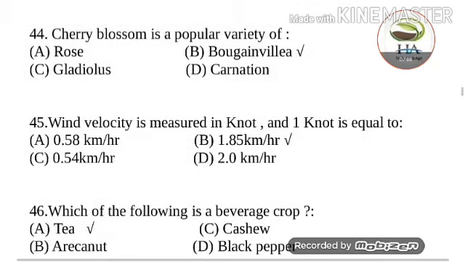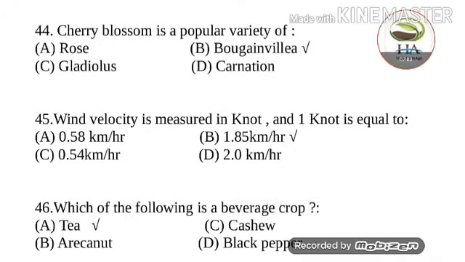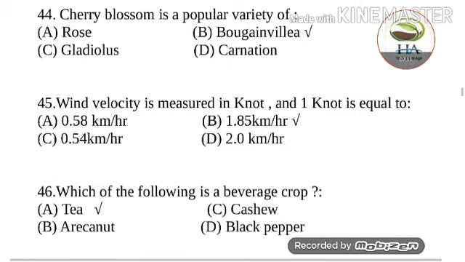Next question is, wind velocity is measured in knots, and 1 knot is equal to, options are 0.58 km per hour, 1.85 km per hour, 0.54 km per hour, and 2 km per hour. So wind velocity is measured in knots, and 1 knot is equal to 1.85 km per hour.